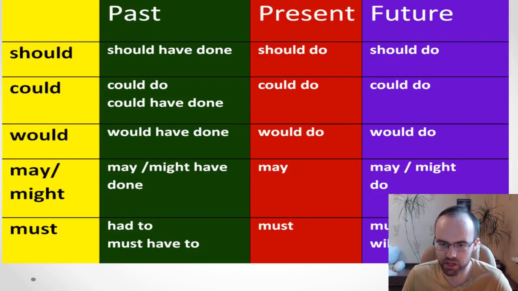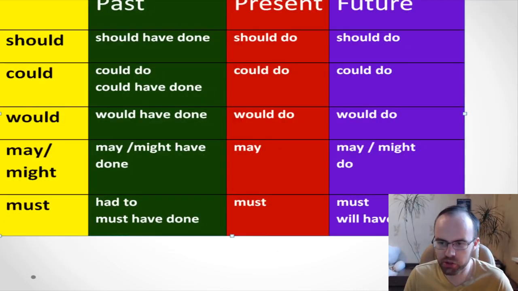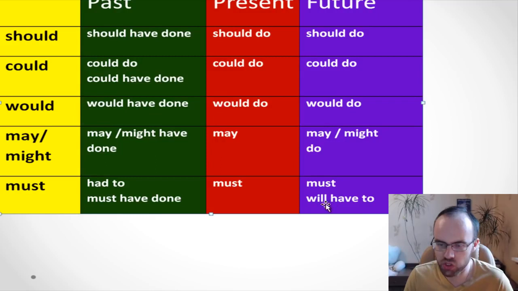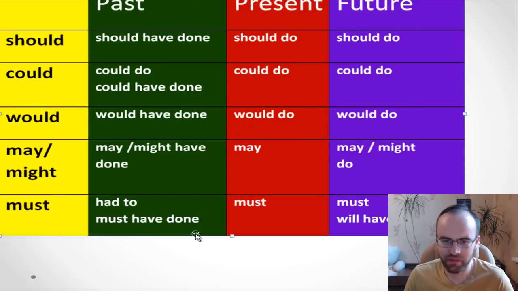Okay, you have some time and I'll correct it soon. Okay, and I really hope that you can see it much better now. So you see it's will have to, must, and will have to. And so I don't know really how it happens. So when I was thinking about must, I was also thinking about have to, and so that's why it was here. But of course I meant another thing.